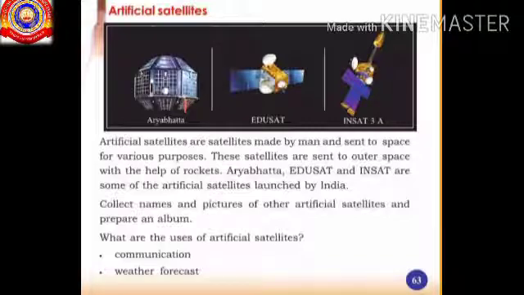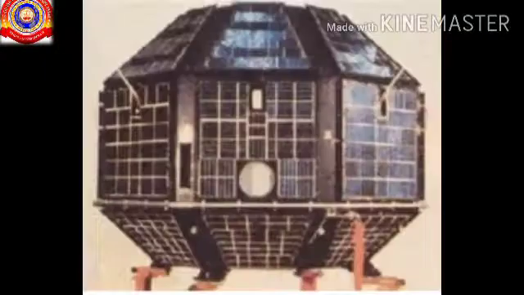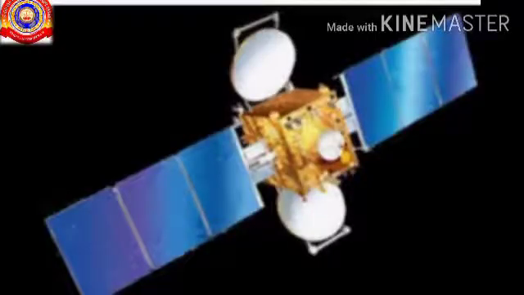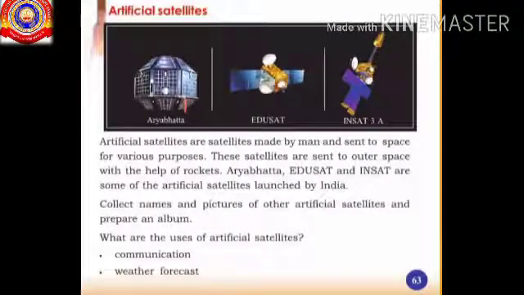Okay, so the last topic that we have to study is artificial satellites. As the name indicates, we know that artificial satellites are the satellites made by man and sent to space for various purposes. And these satellites are sent to space with the help of rockets. Dear children, can you name some artificial satellites? Yes, Aryabhatta is the first artificial satellite. Another one? Yes, EduSat and InSat.